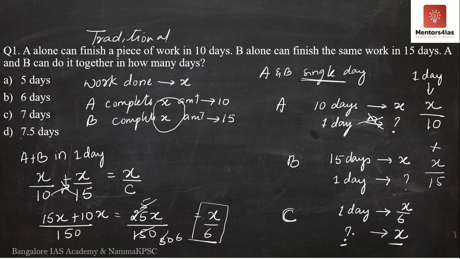Once again, nothing but simple cross multiplication. I take x to this side, multiply it by 1 and then divide it by x by 6. So what do I get here? I get x. This x, I take it here. I get x, multiply it by 1, then divided by x by 6. Very simple. What do I get? I take 6 here to the numerator. x and x get cancelled.